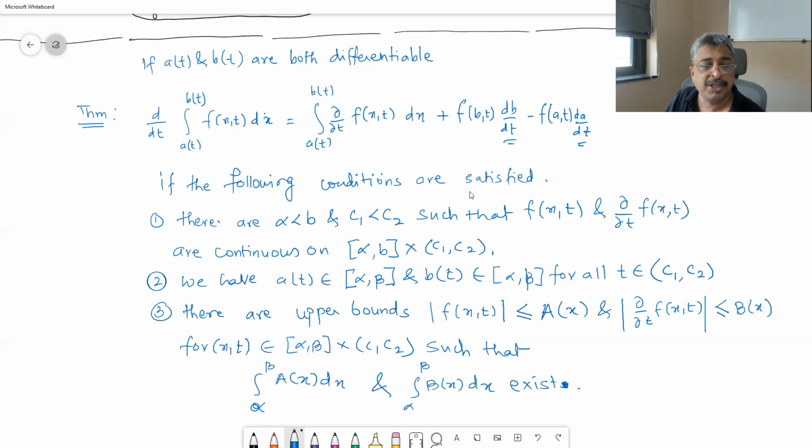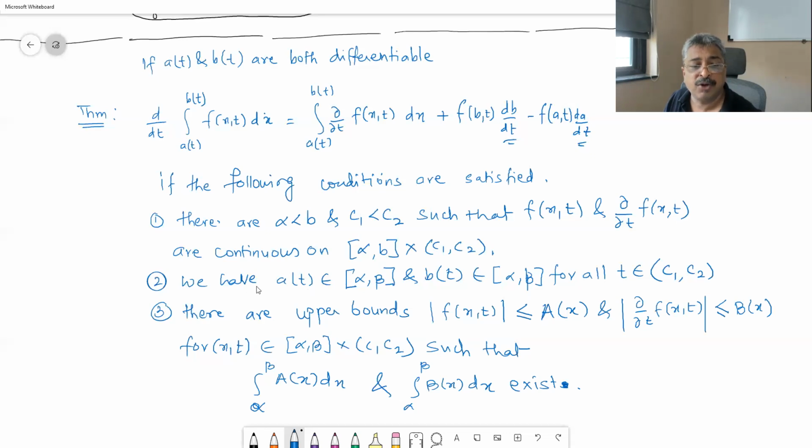a(t), b(t) are differentiable, and these functions must be continuous on this cross area, [alpha, beta] cross [C1, C2]. Alpha, beta are the limits for x, C1, C2 are the limits for t.